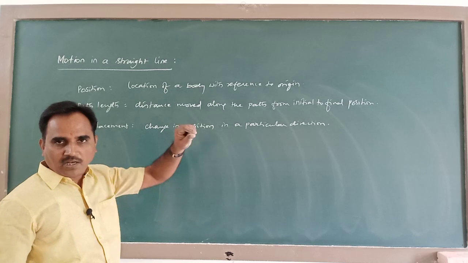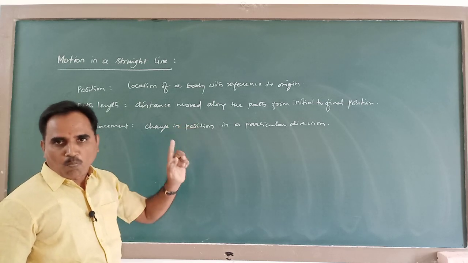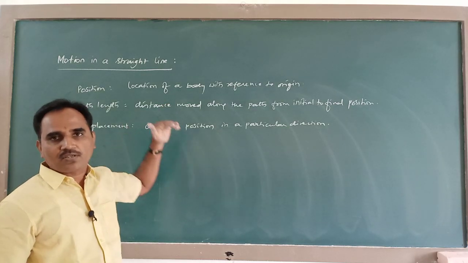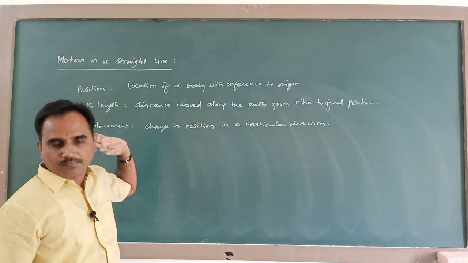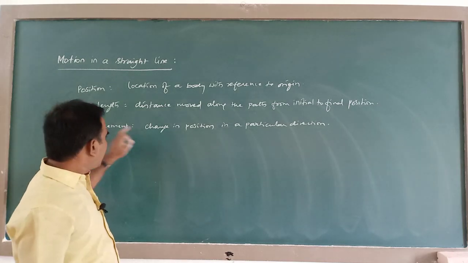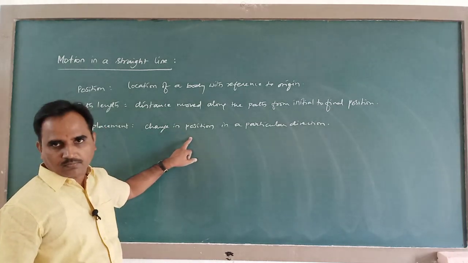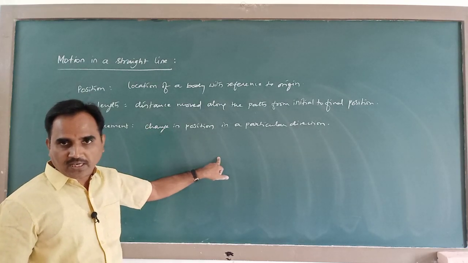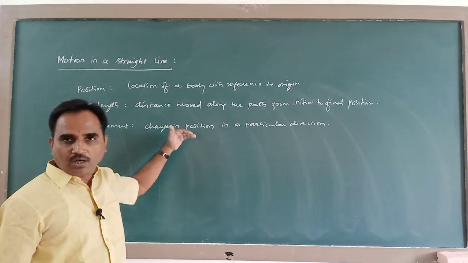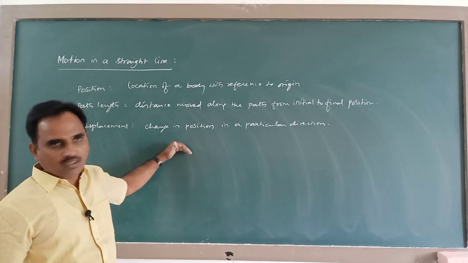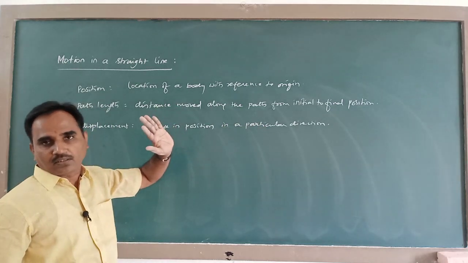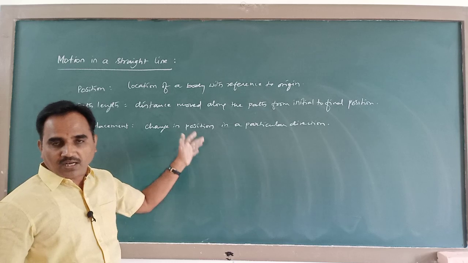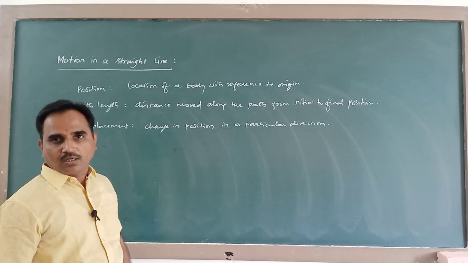Displacement means change in position, that is, the straight line distance from initial position to final position in a particular direction. So change in position in a particular direction is called displacement.